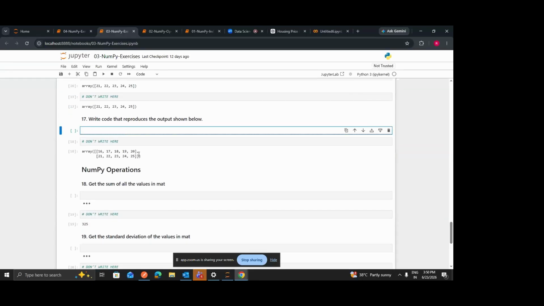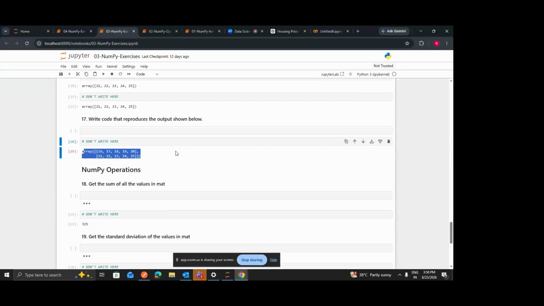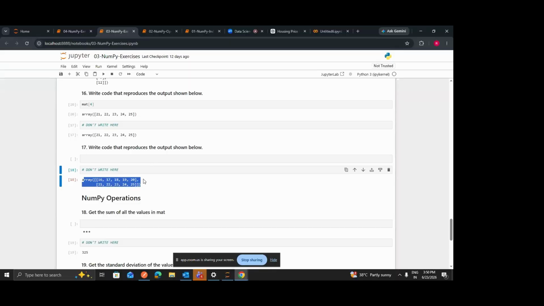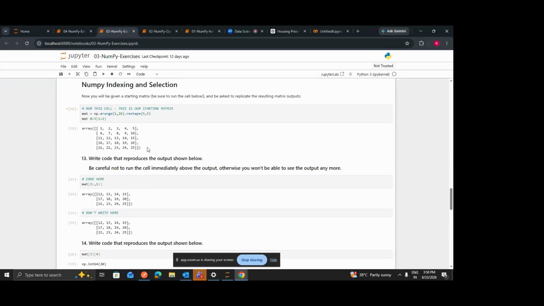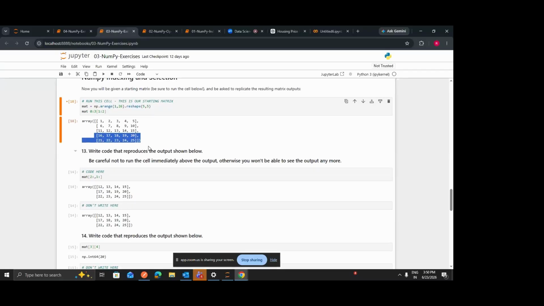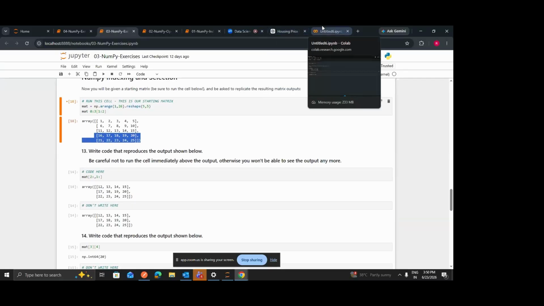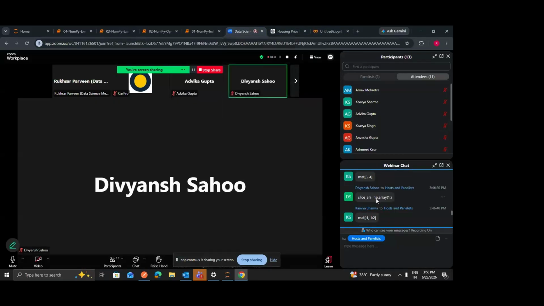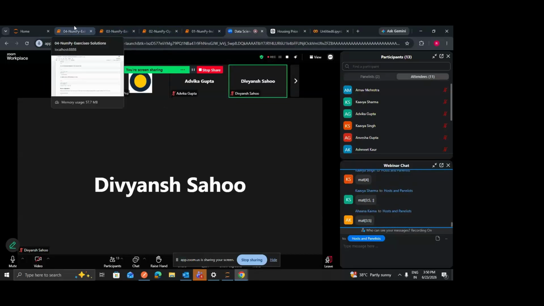Let's move to the next one, which is this one. So we have to select two rows basically here, this third row and this fourth row. Tell me how can we select this? Okay, you guys are saying 3 to 5.